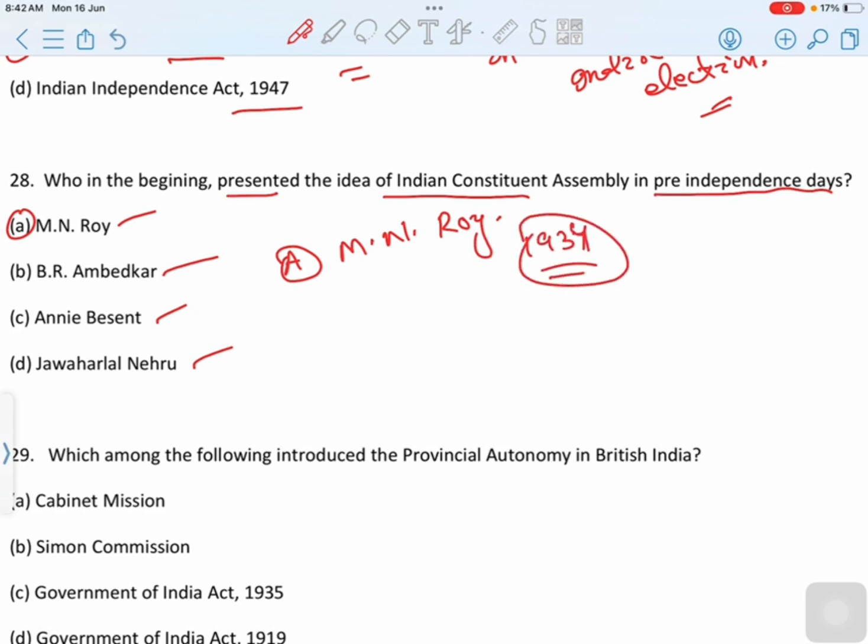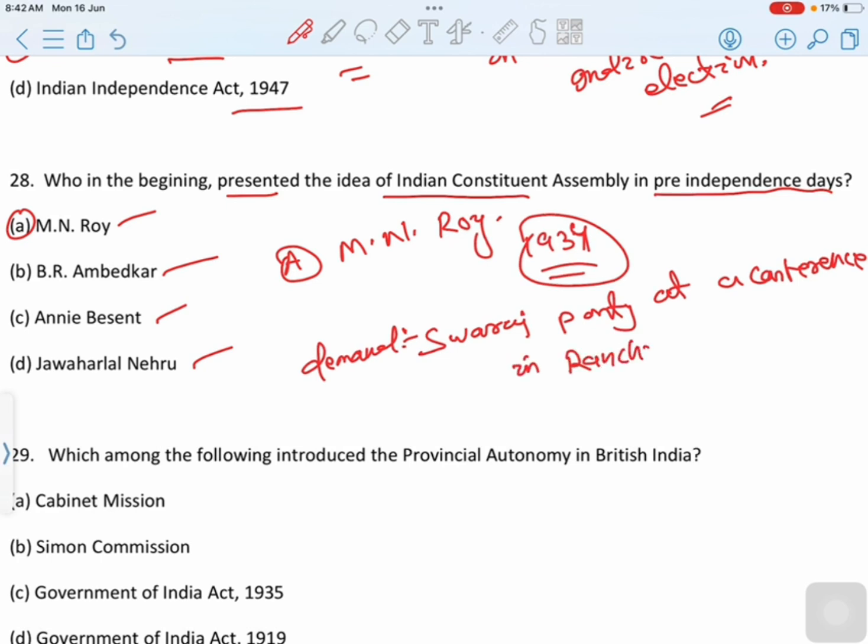1934. M.N. Roy, 1934. The first formal demand for the Constituent Assembly was made by the Swaraj Party at a conference in Ranchi held in May 1934. Correct option is option A, M.N. Roy.